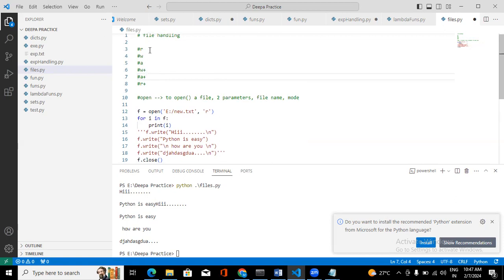Now I showed you r, w, a, these three modes. You try with w+ mode, a+ mode, r+ mode. Just try some examples. Create two to three files from your end and perform all the operations. And tomorrow or today itself, I will take one more session. There you should explain to me how it's working. Okay.